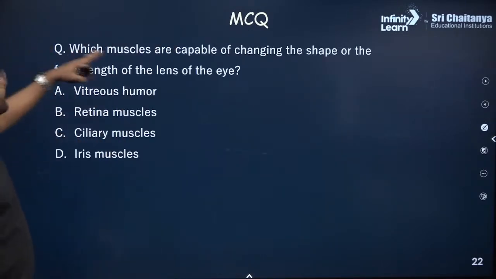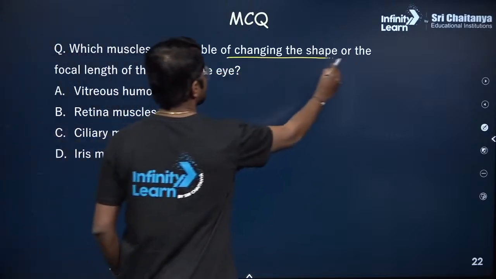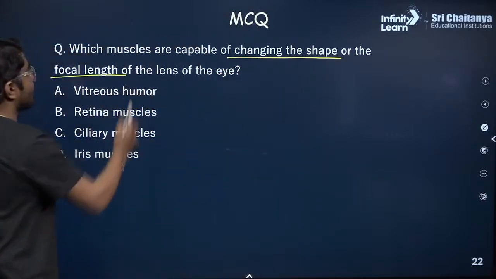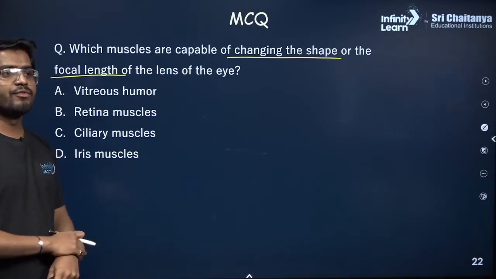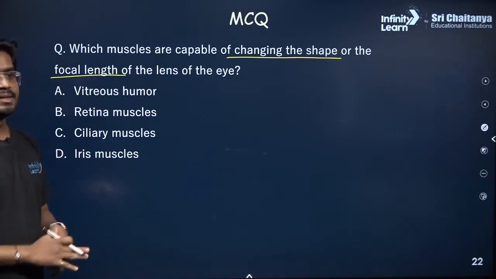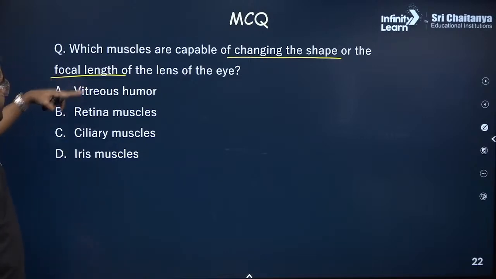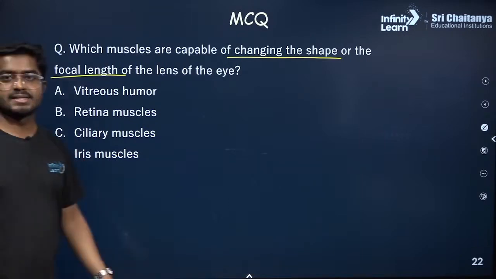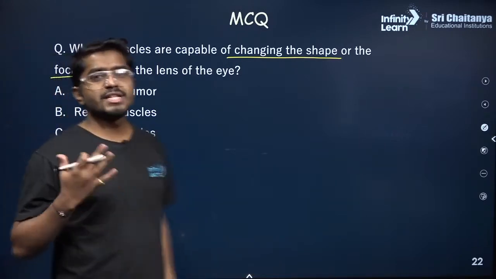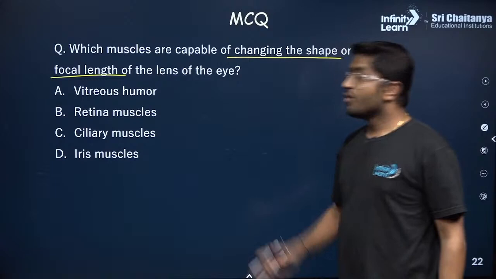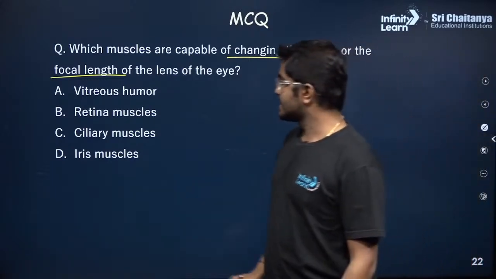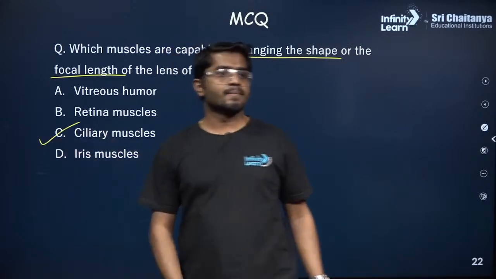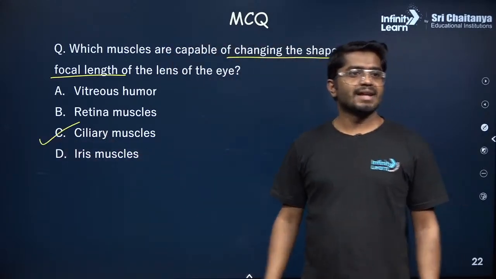Now, which muscles are capable of changing the shape or the focal length of the lens? So which muscles are capable of it? Is it the vitreous humor, retina muscles, ciliary muscles, iris muscles? So which muscles change the focal length or change the shape of the eye lens? It is ciliary muscles. Correct.